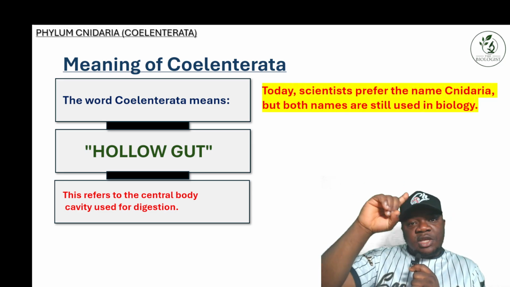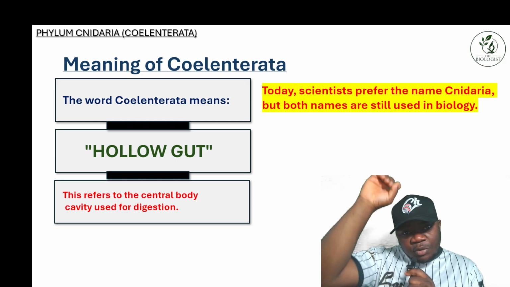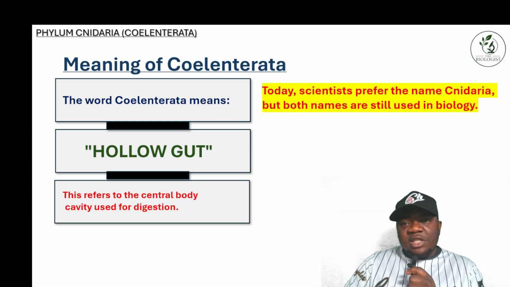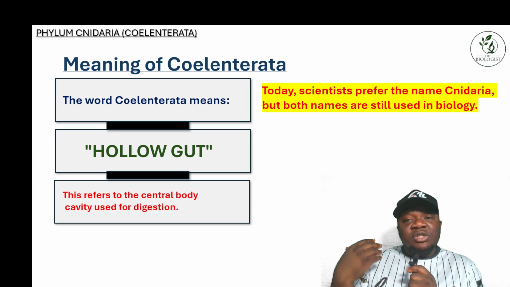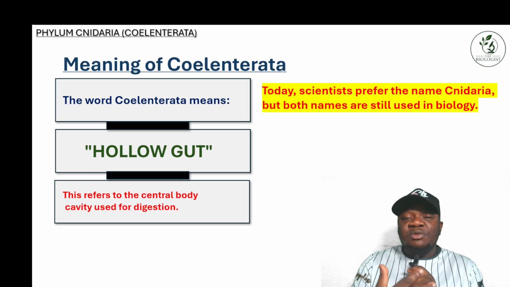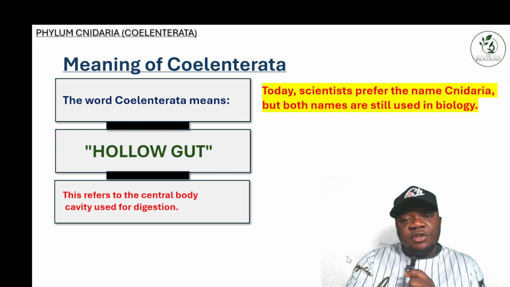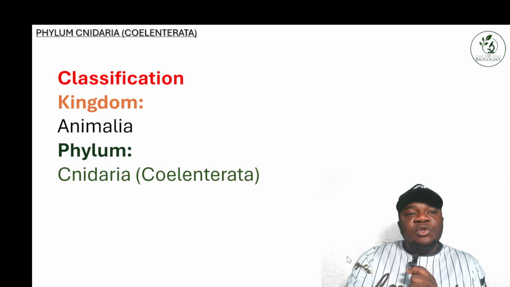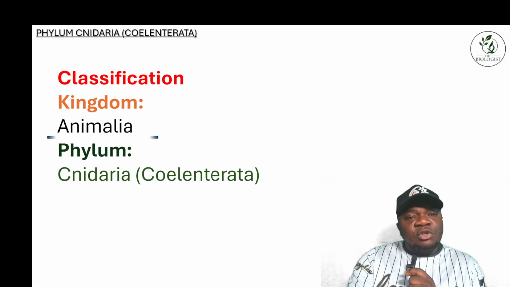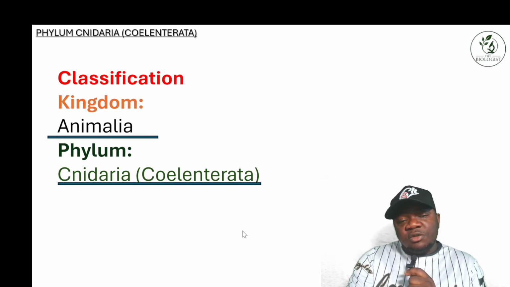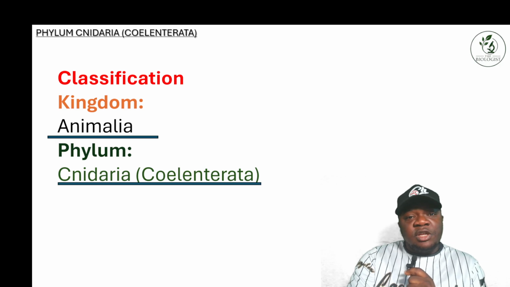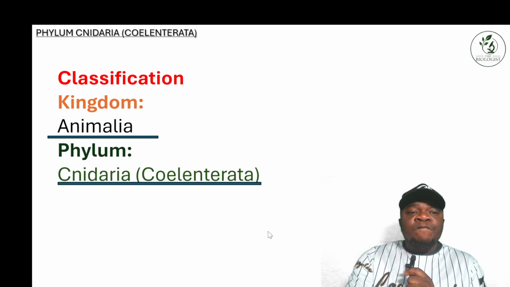Today, scientists prefer the name Cnidaria, but both names are still used in biology. Based on classification, the kingdom is Animalia and the phylum is Coelenterata, also known as Cnidaria.